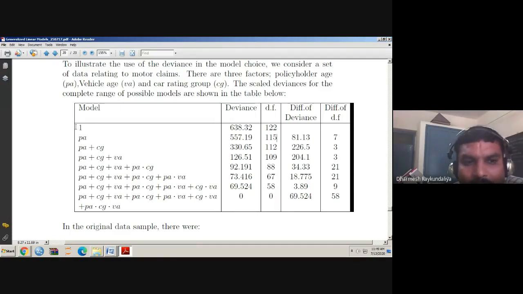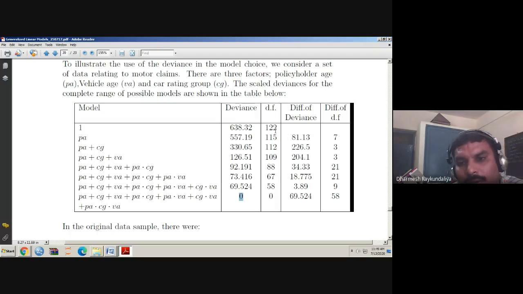If we have a null model, the deviance value was the highest. As we added some parameters, the deviance is reducing. You can see that as you add the number of parameters or number of variables in your model, the deviance is decreasing and it reaches 0. When it reaches 0, when all the data points are replaced by the parameters, that means you are reaching the saturated condition. So that deviance is 0.